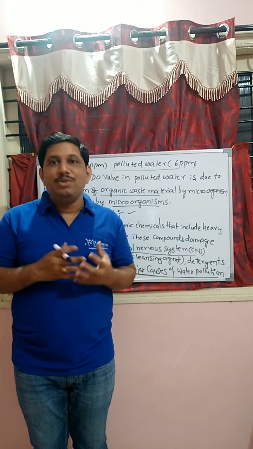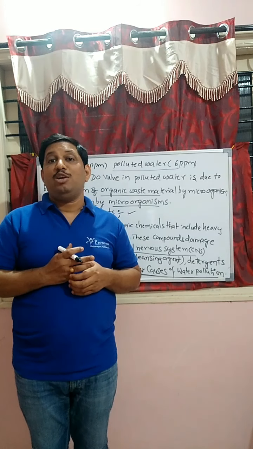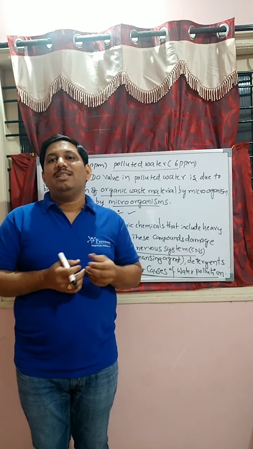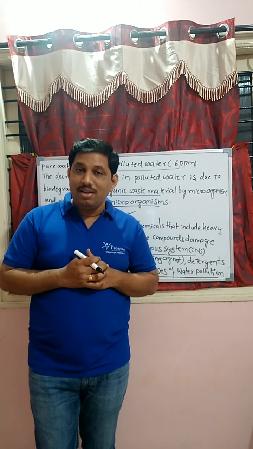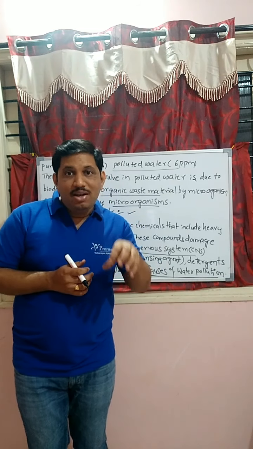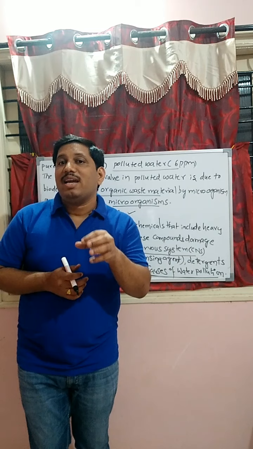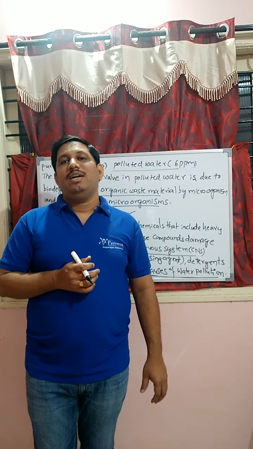Due to increasing nutrients, the dense plant population increases. As the plant population increases, the plants require oxygen for their survival. As the DO value decreases due to dense plant population, the aquatic animals do not survive. It can directly lead to death only.